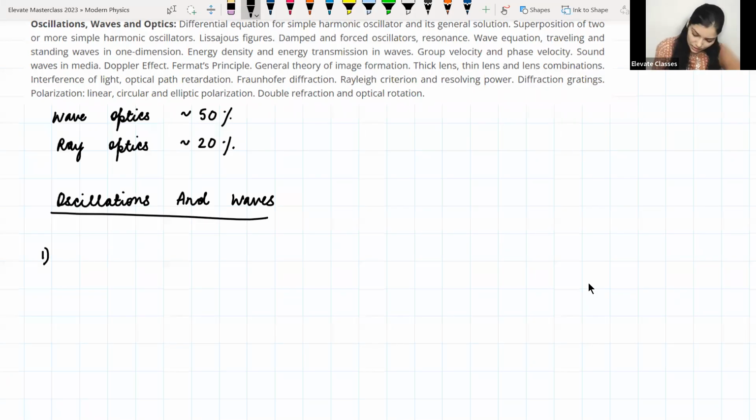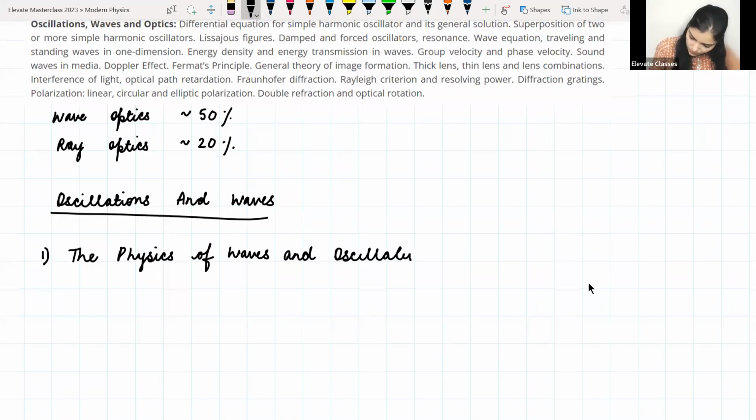So you can see this book, The Physics of Waves and Oscillations, by N.K. Bajaj.